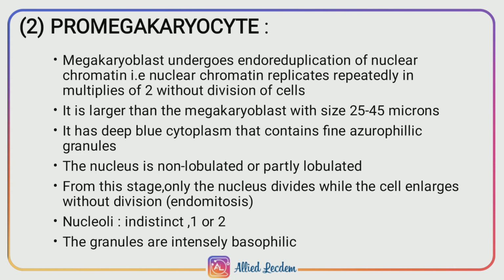The nucleus is not lobulated and sometimes it is partly lobulated. From this stage, endomitosis takes place, that is, only the nucleus divides while the cell enlarges without division. 1 or 2 indistinct nucleoli are present and granules are intensely basophilic.